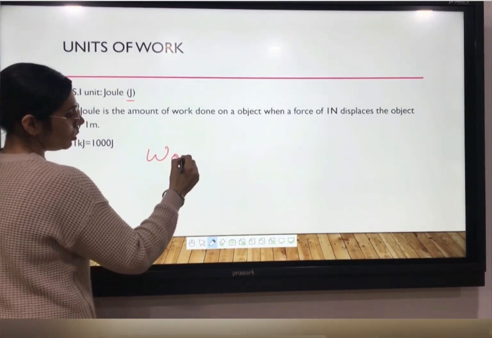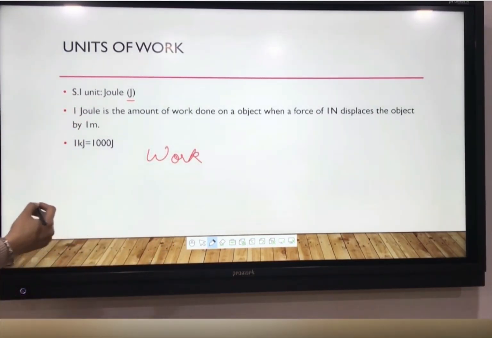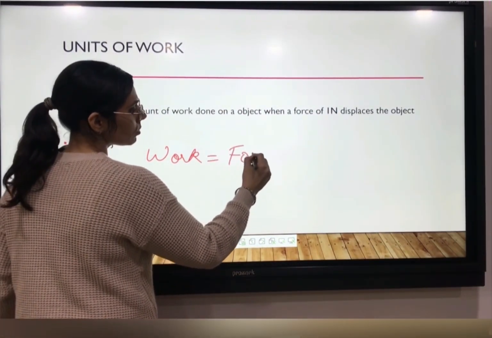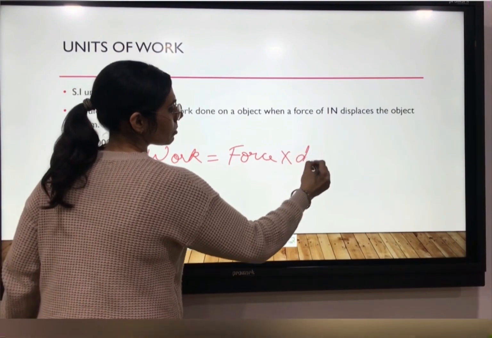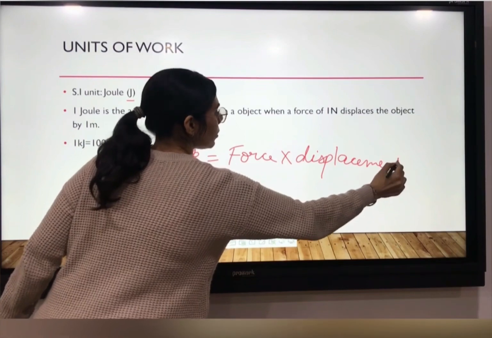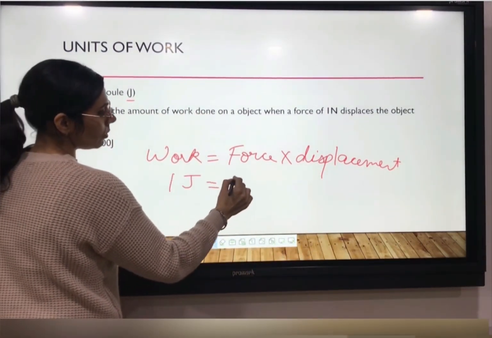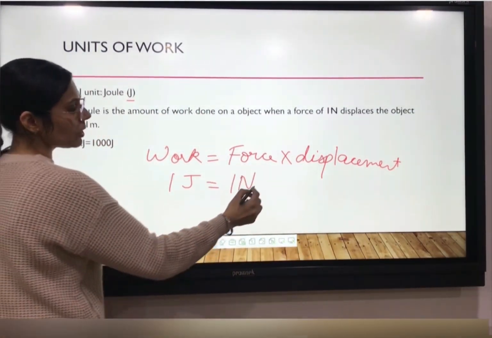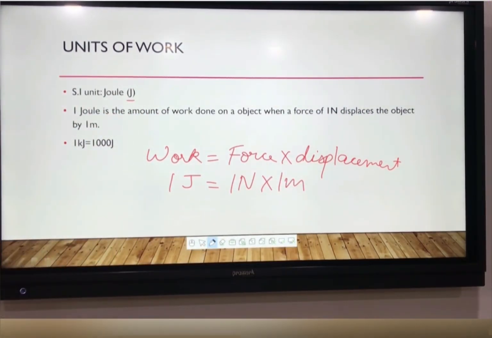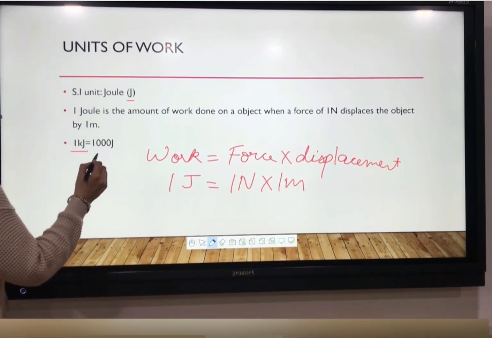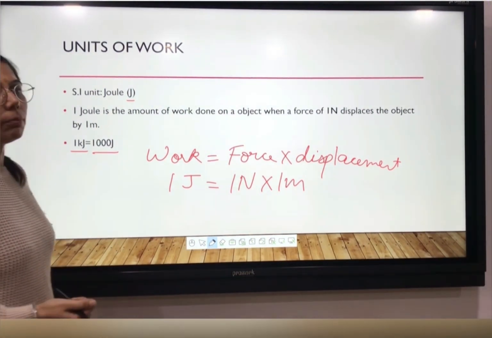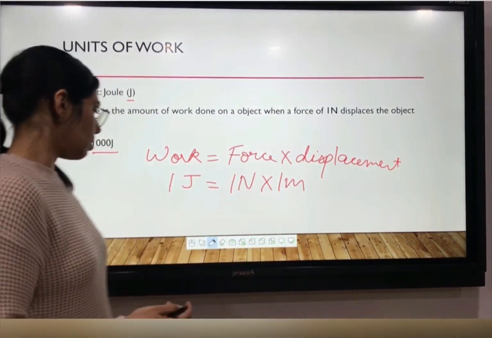Like the similar example that we took in the previous slide, work is equal to force into displacement. So from here we get that 1 joule of work is done when we apply 1 Newton of force and the body displaces 1 meter from its position. Okay. So 1 kilojoule is always equivalent to 1000 joules. From kilo only we come to know it is equivalent to 1000.